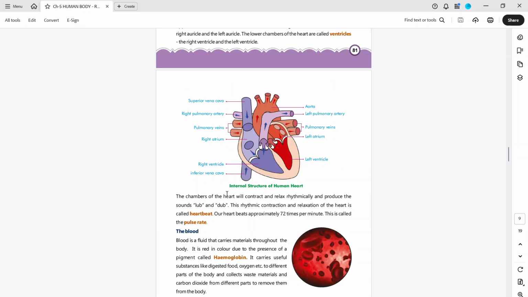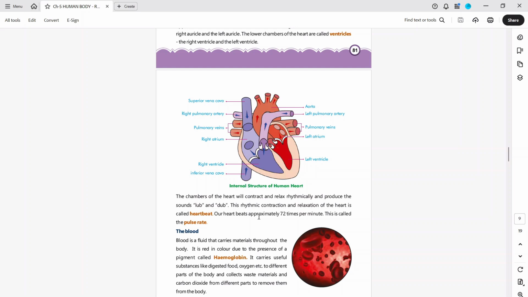The chambers of the heart contract and relax rhythmically and produce the sounds lub and dub. This rhythmic contraction and dilatation of the heart is called the heartbeat. Our heart beats approximately 72 times per minute. This is called the pulse rate. If you measure any person's heartbeat, it is approximately 72 times per minute. The heart also produces a sound, and it's not dug, dug, it's lub, dub.